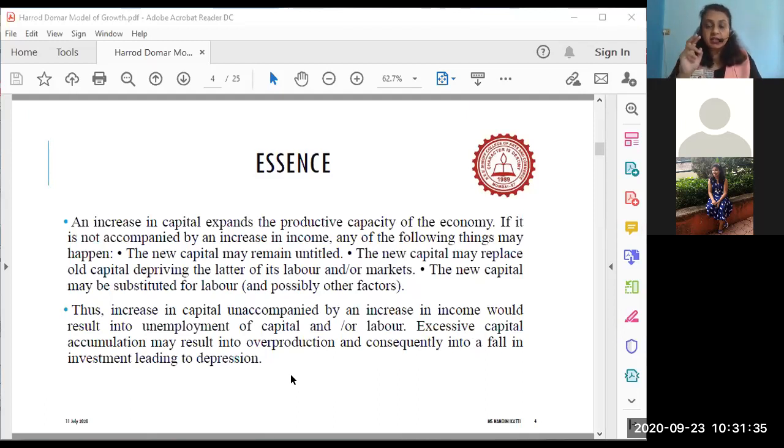How does this happen? Now understand this. I told you there is too much mechanization. Too much mechanization means capital is replacing labor. Now, when capital replaces labor, the job which labor was doing, capital is doing. So labor gets into the unemployment basket. The moment labor is unemployed, labor's income reduces.